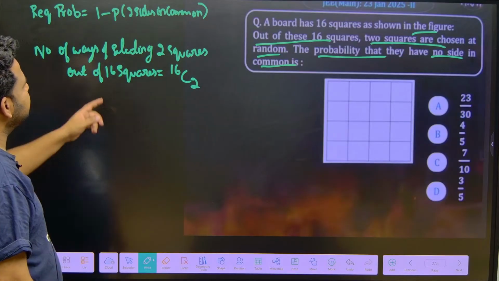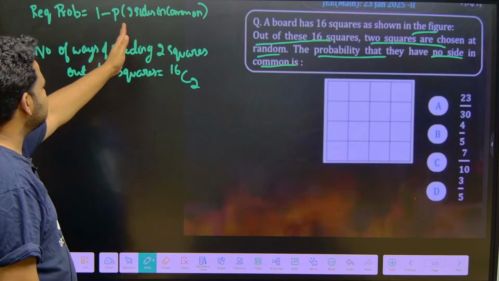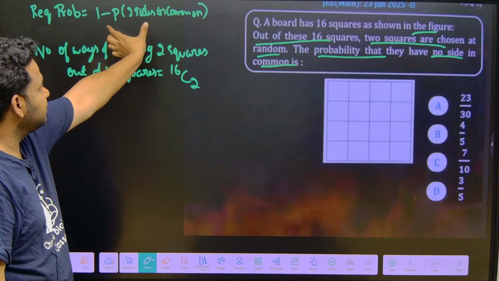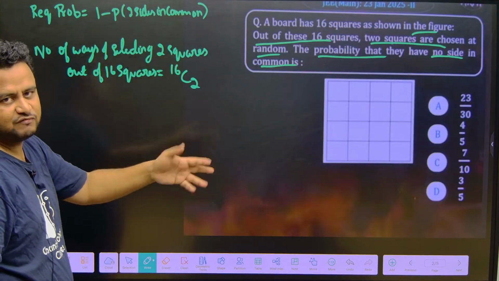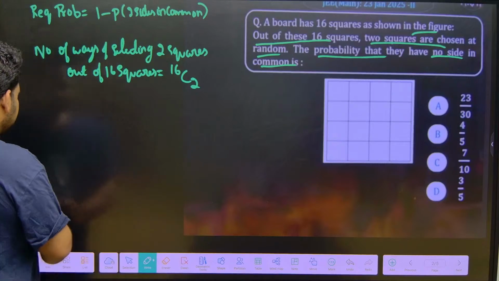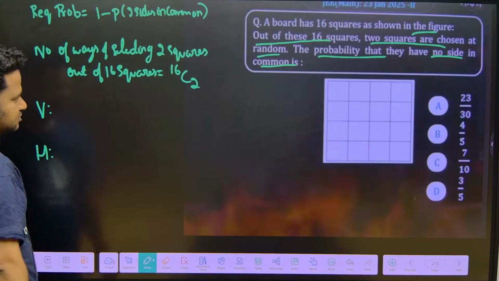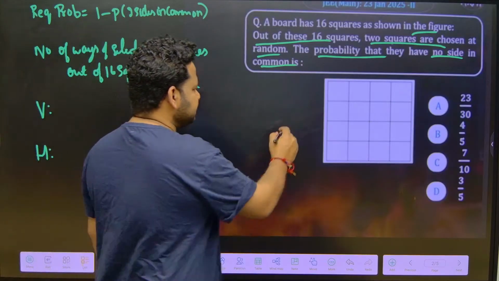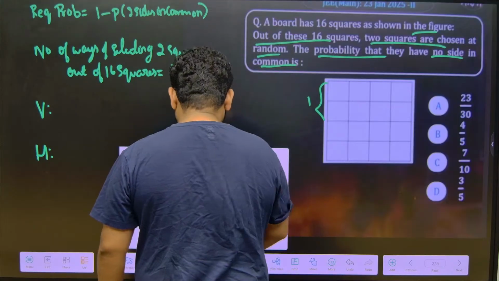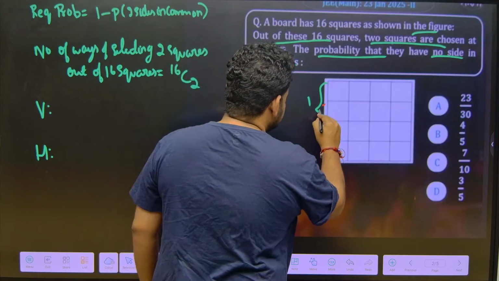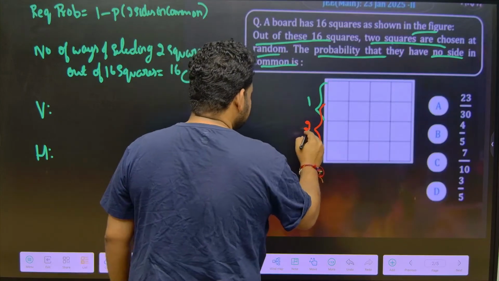Out of this, we need 2 sides in common. I am finding the probability of 2 sides in common first. Then from 1 I will subtract, and I will get the probability of no sides in common. So first let us take vertical arrangement, then we will take horizontal arrangement. If I see vertical arrangement, see here, this is 1. Let me use some other color. This square and this square will give us another one.